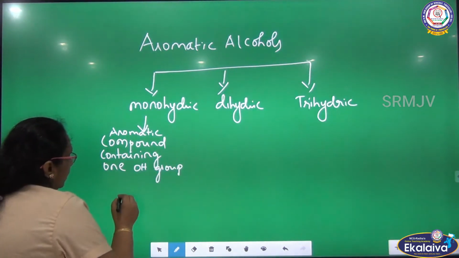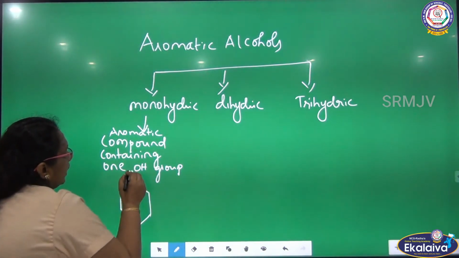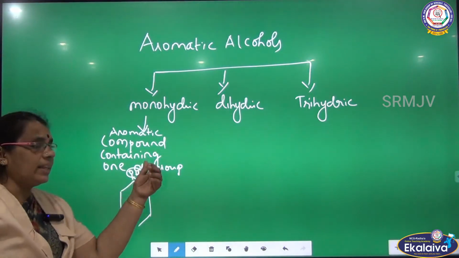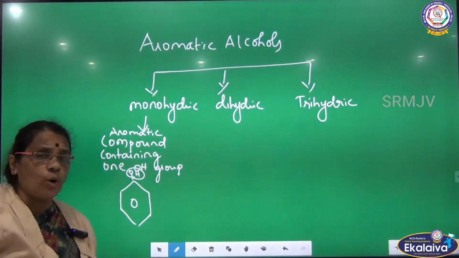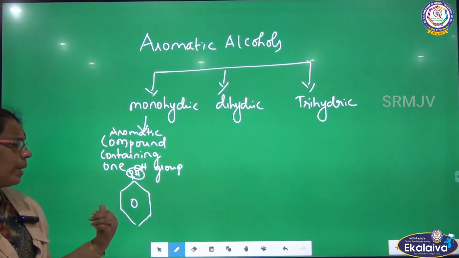So I can give an example. See here, OH is attached to the benzene ring, the aromatic ring. How many OH groups are present here? Only one OH group, which is attached to the aromatic system.